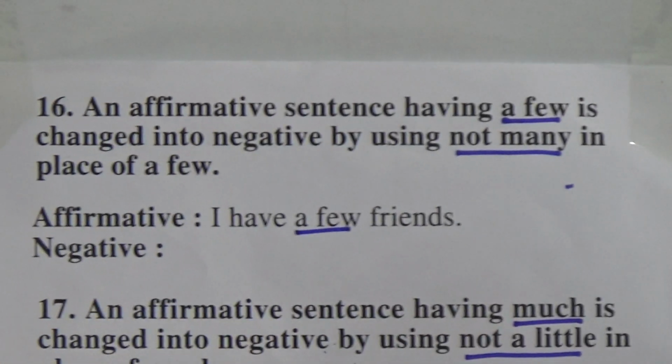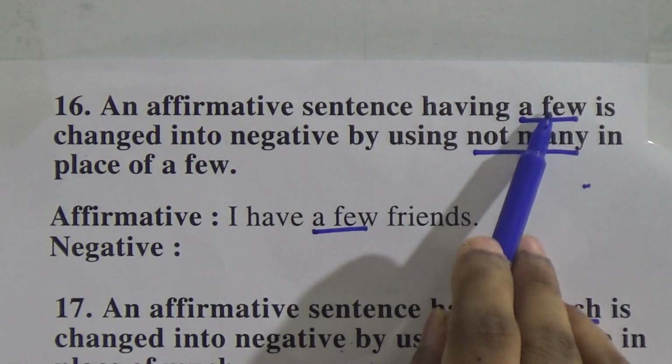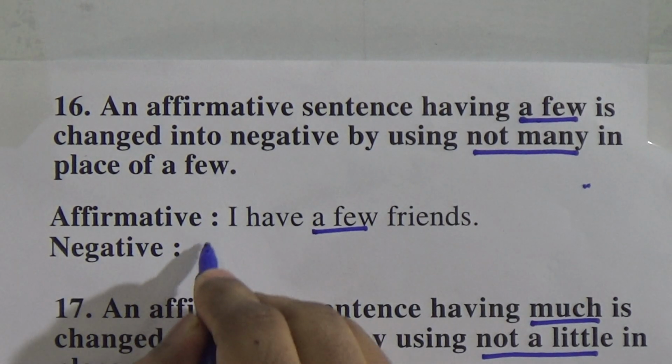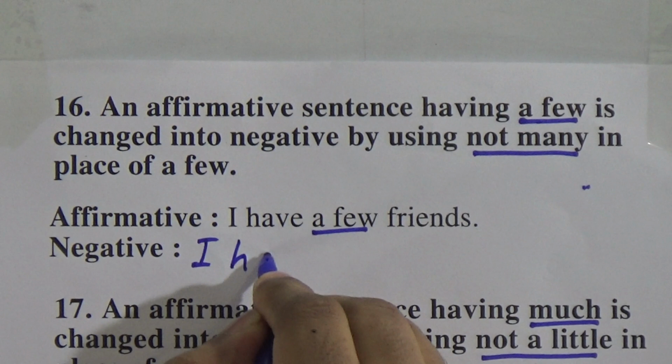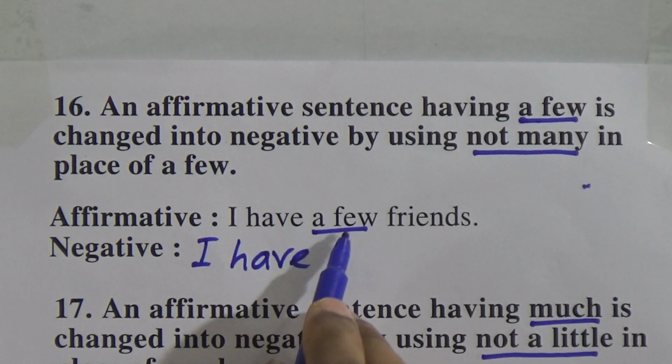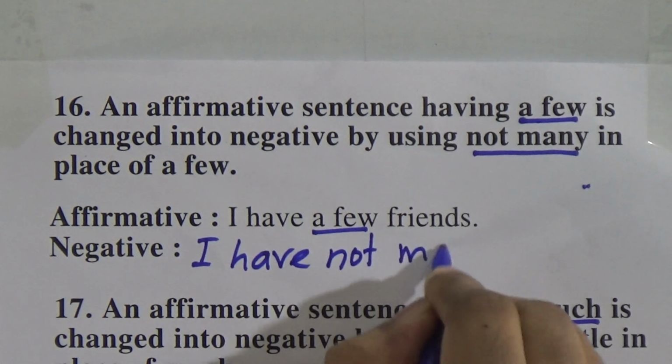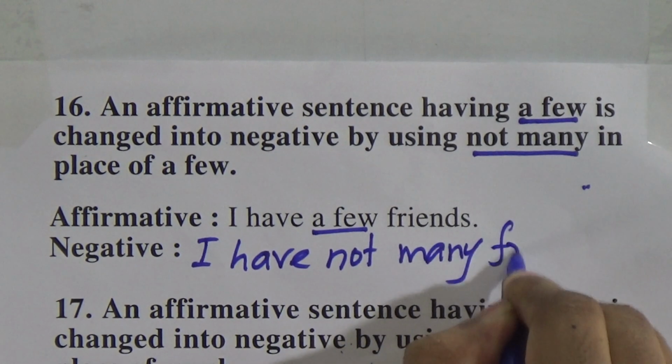Okay, we'll move to next rule. If a sentence indicates a few, in place of a few we will use not many. So I have a few friends. So I have, in place of a few we will use not many. So I have not many friends.